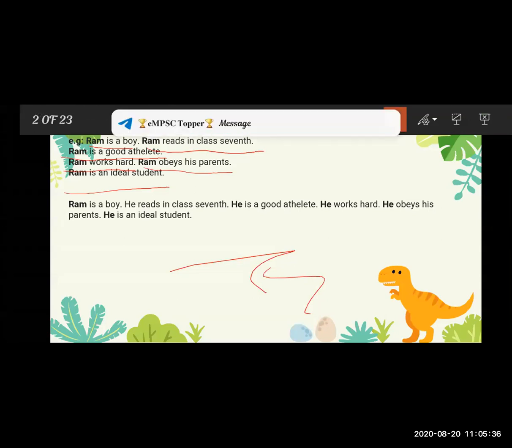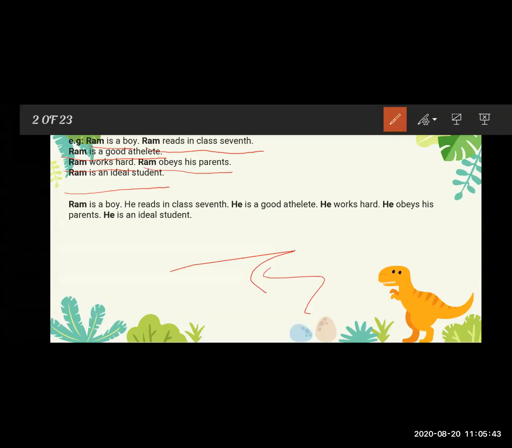That is, he works hard, he obeys his parents, he is an ideal student, and he is also a good athlete. But the repetition of a noun lets the beauty of writing fade away, and hence we need to replace the noun by a pronoun. When we use a pronoun in place of the noun, it preserves the beauty of writing.